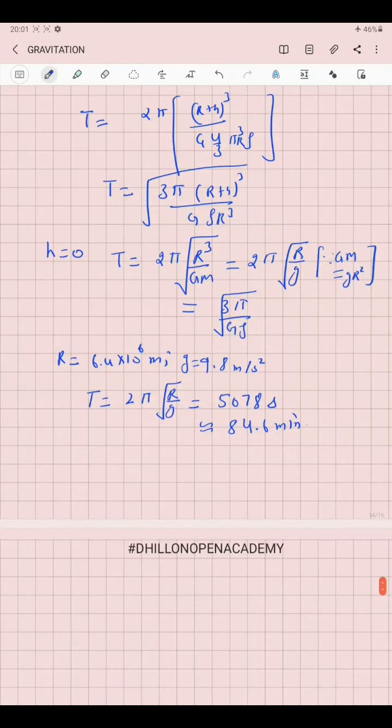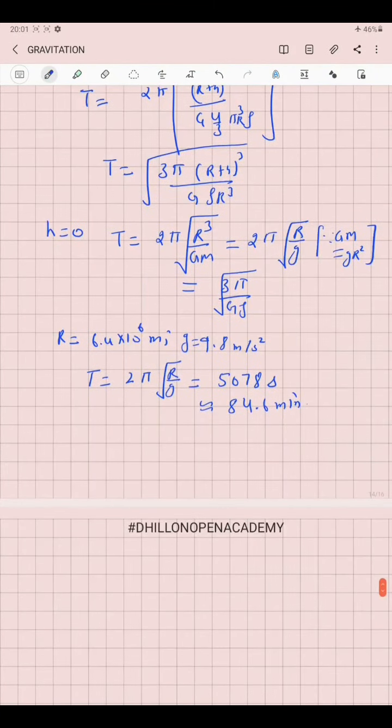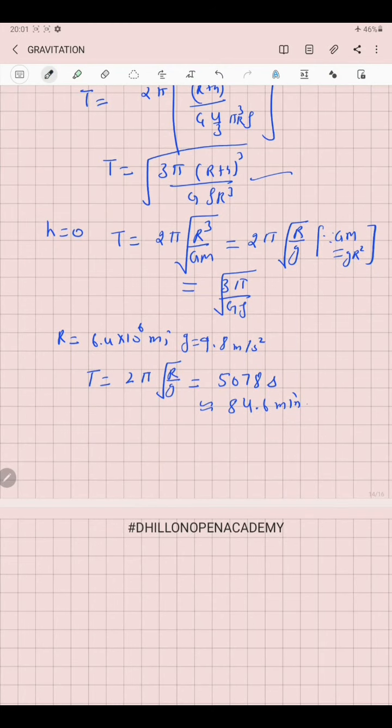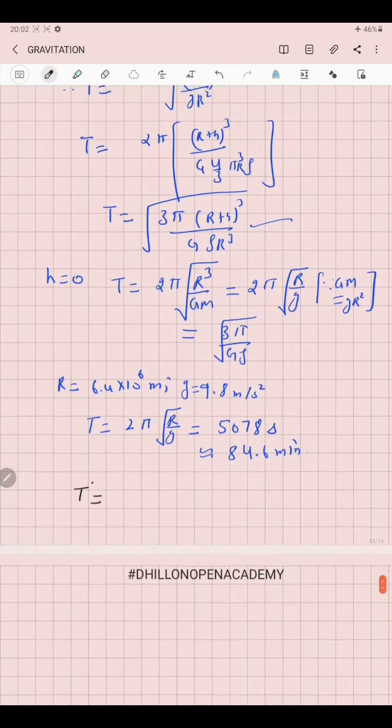By rearranging the above equation, we can also find the height of a satellite above the Earth. We know that T is equal to 2π square root of (R plus h) cubed over GM.